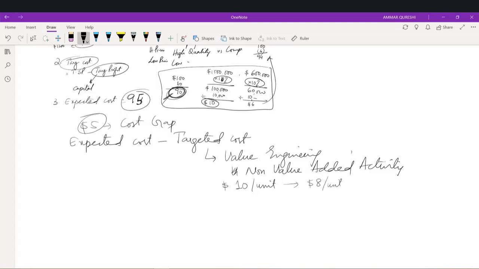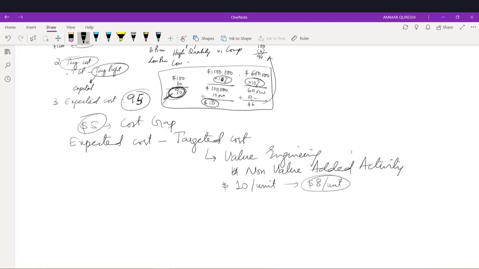So we transfer our cost reduction burden to the supplier, without compromising the quality, of course. The supplier will try to grab that big order from our company. That company may come up with some different ideas to produce this component at a lower price. So we can motivate our supplier and give them some incentive in order to reduce that cost.